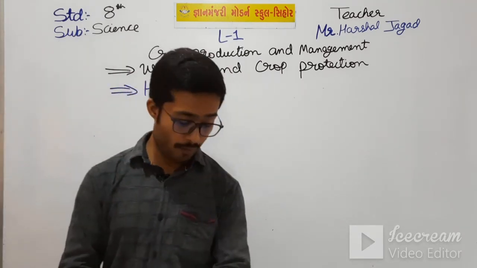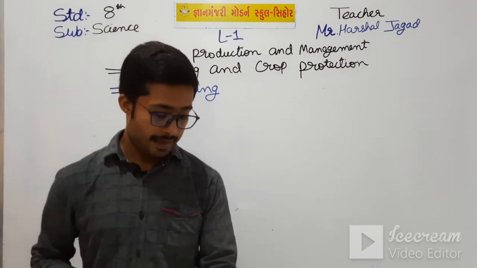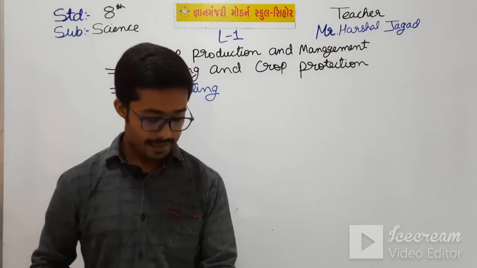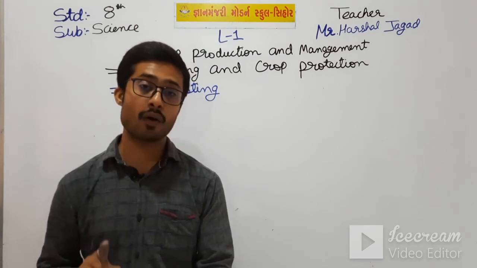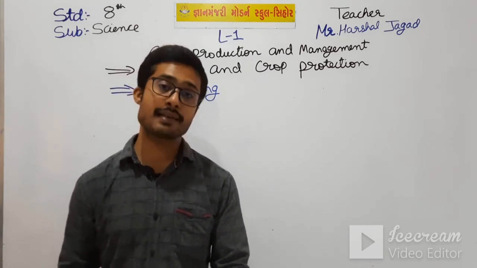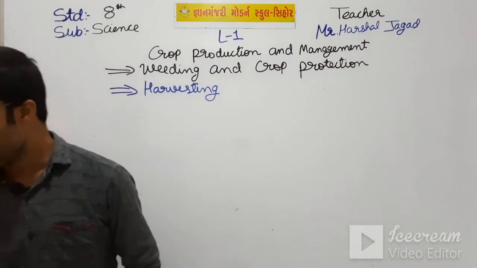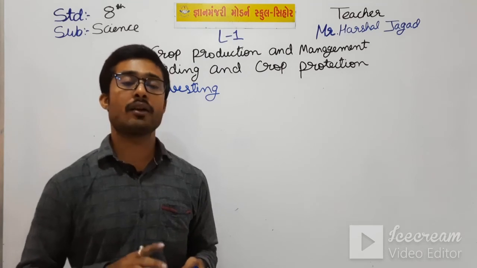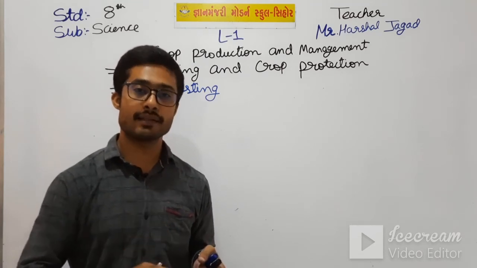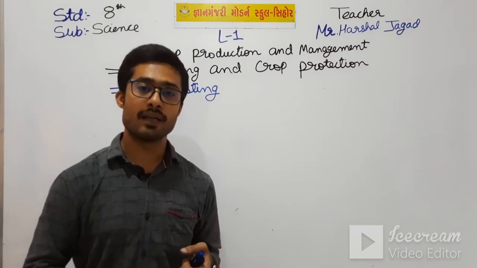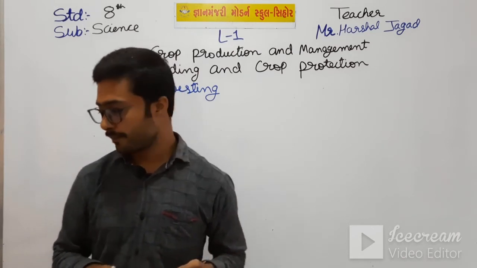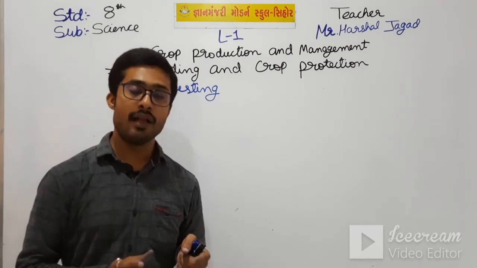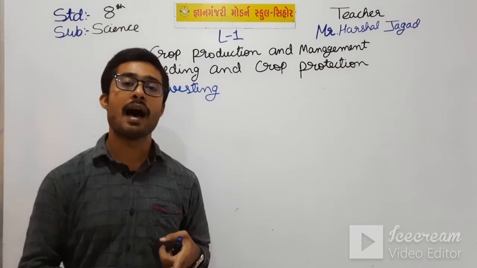Once the crop is ripened, it needs to be gathered and stored at one place, and the process of cutting and gathering all the crops is known as harvesting. Means when the crops are ripe, all the crops are gathered at one place and cut. So this process is known as harvesting.